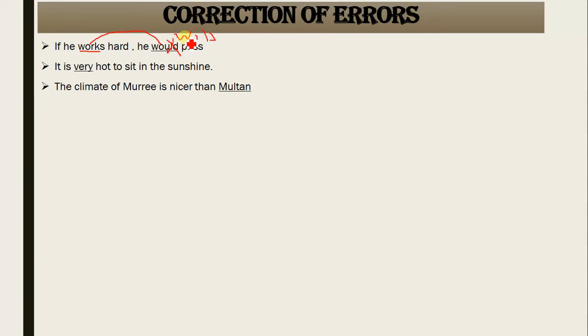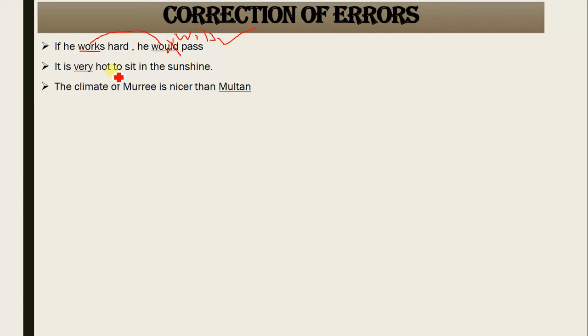That is why we go for the first form, and in the first form we will go for the use of will, because the possibility level is more than the second conditional where we use would. For example, if he worked hard, if he went there, he would pass or he would enjoy. The difference between would and will, the first form and second form, is that the possibility level in the second conditional is less than the first conditional. So it should have been will here. Hopefully you have understood it well.